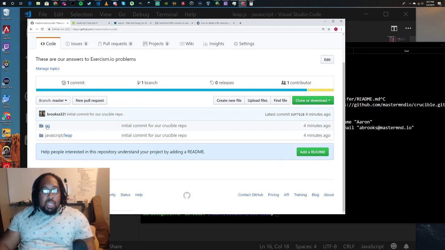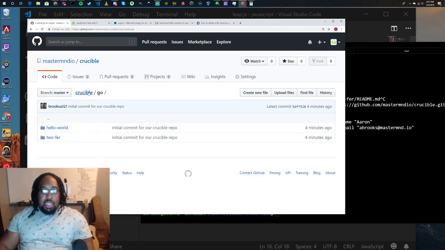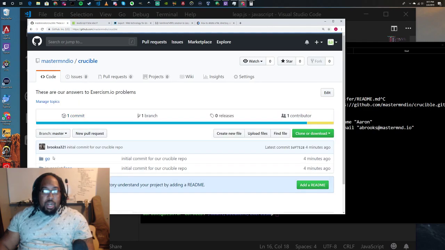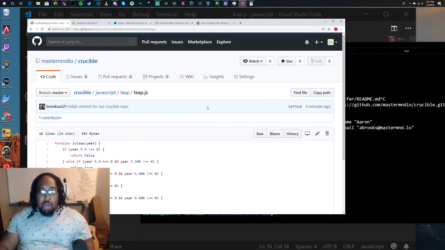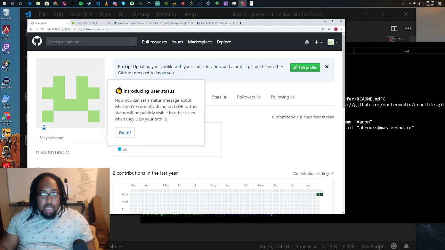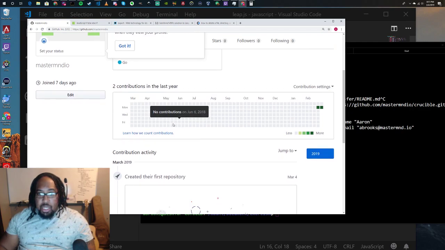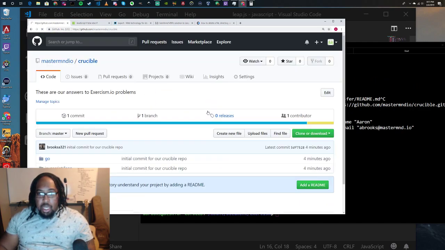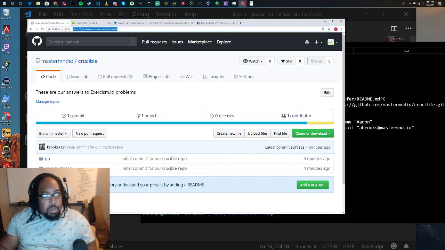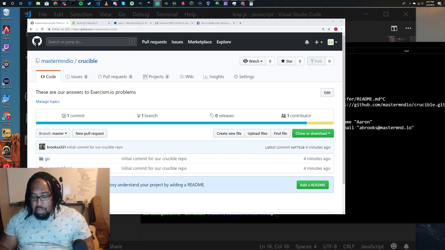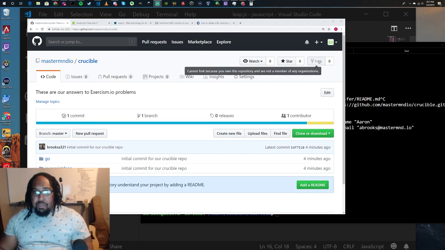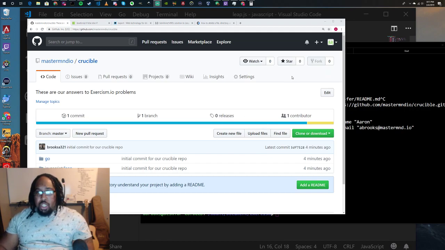And cool. So now the code that we have is actually pushed up just like this. You can see the stuff we did before, the Leap stuff that we have is here. And I'll paste you guys the repo for this. Let me link to the repo. What you can do is you can fork it. I can't fork it apparently. But you can fork this repository, and you can add your own code to it and submit a pull request.